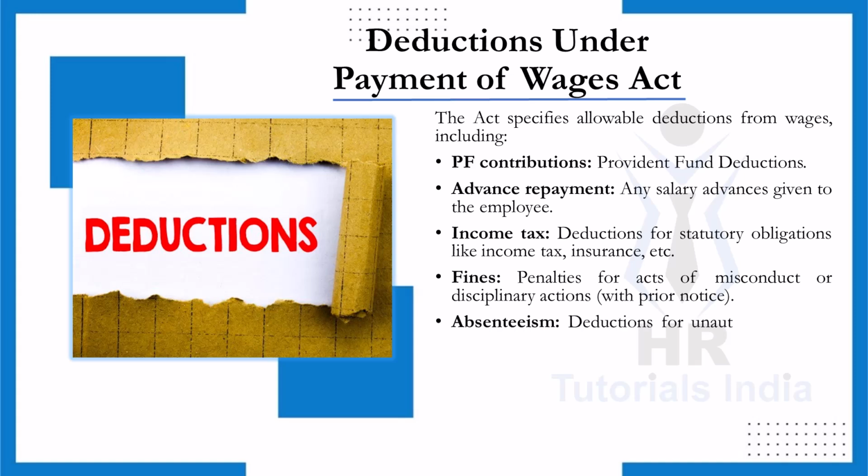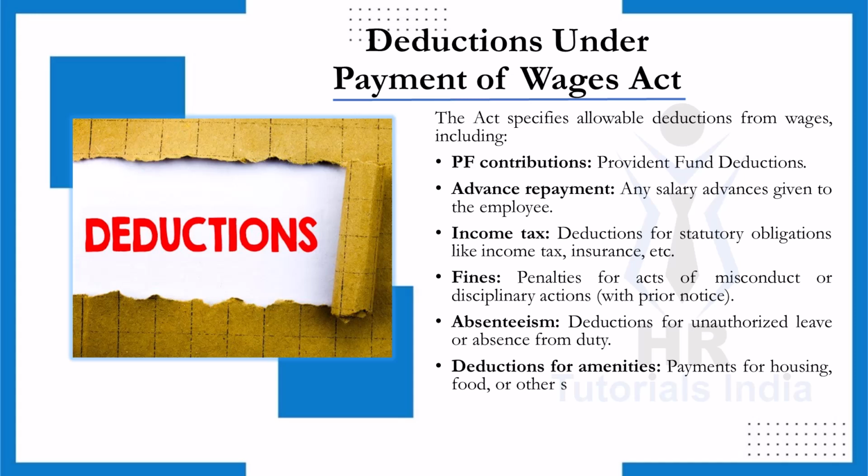Absenteeism deductions. Deductions can also occur due to unauthorized leave or absence from duty. This serves as a way to ensure accountability among employees. Deductions for amenities. Finally, employers can deduct payments for amenities such as housing, food, and other services provided to the employees. This ensures that the employees contribute to the cost of services they are receiving.